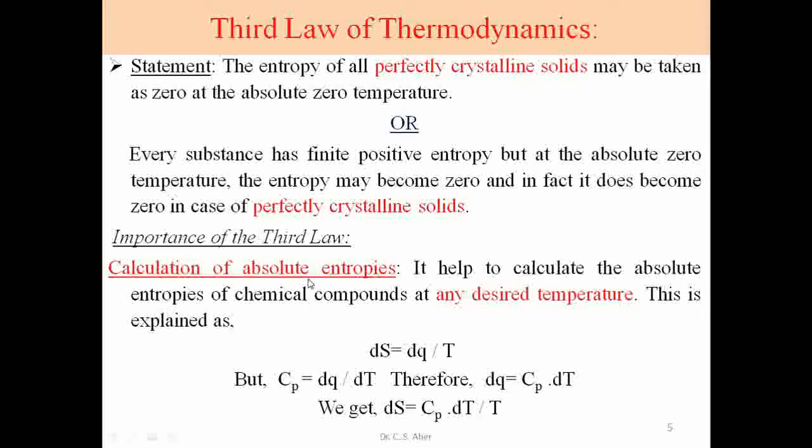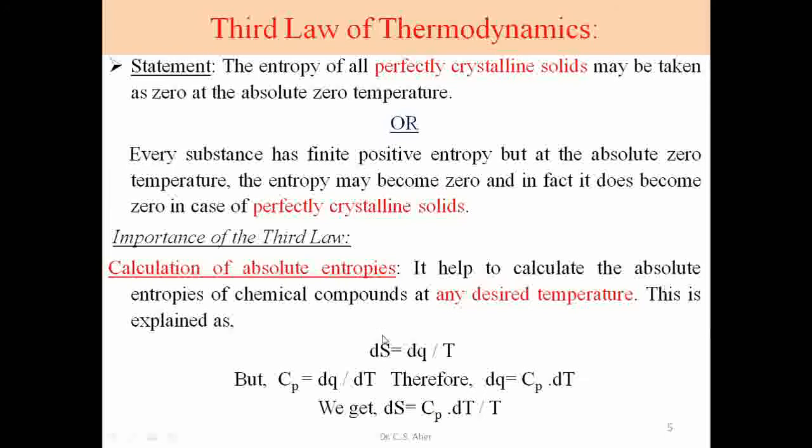So at any temperature greater than 0 Kelvin, this substance or molecule or system possesses some entropy, and that entropy is calculated directly by using this equation. This helps to calculate the absolute entropy of a chemical compound at any desired temperature. This is explained as dS. D means change, S means entropy.